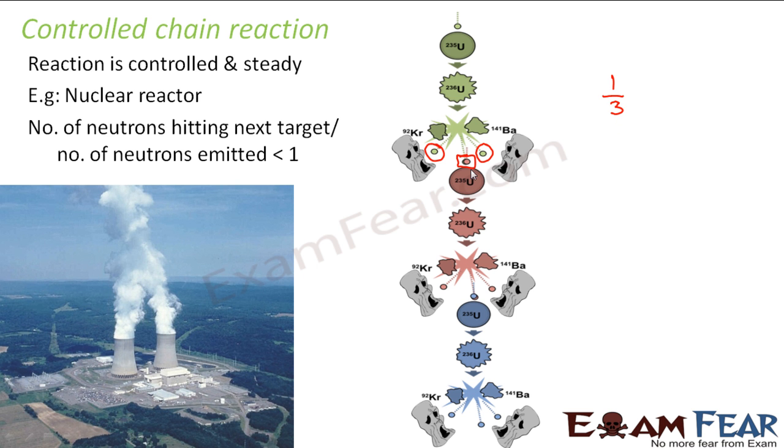Even if you allow two, that means out of these three neutrons which are emitted, either one or two will be allowed to hit the next target. But never all of them will be allowed, because if you allow all of them, again the reaction will become uncontrolled and huge. Right? So I hope you understand the difference between a controlled chain reaction and an uncontrolled chain reaction.